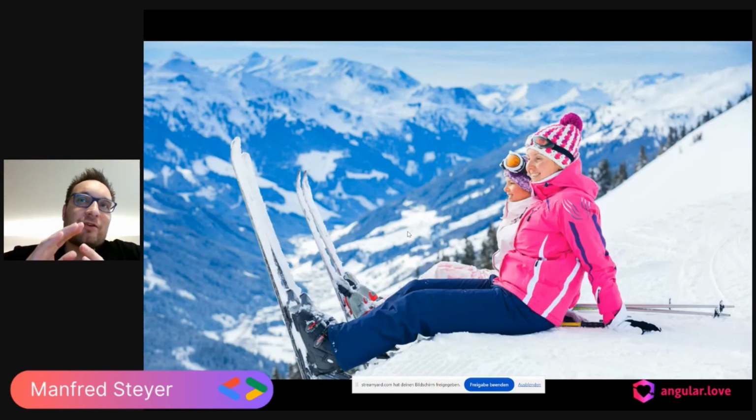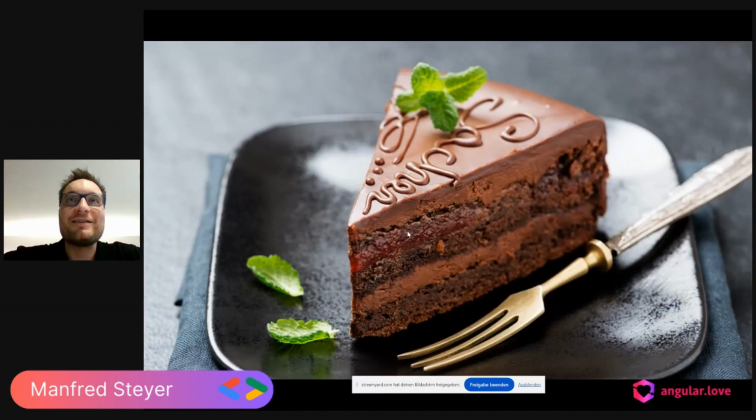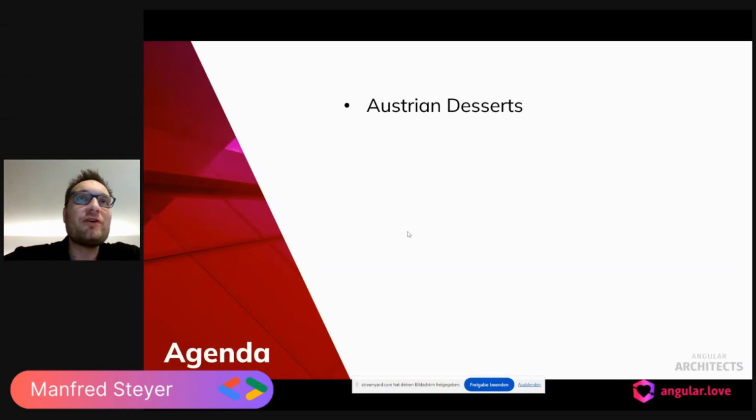However, there is also a very serious topic people think about when talking about Austria, and the serious topic is Sacher cake. Sacher cake is one of the special desserts we have here in Austria, and we have quite more here. And this is what this whole presentation is about. It's about Sacher cake and further Austrian desserts.